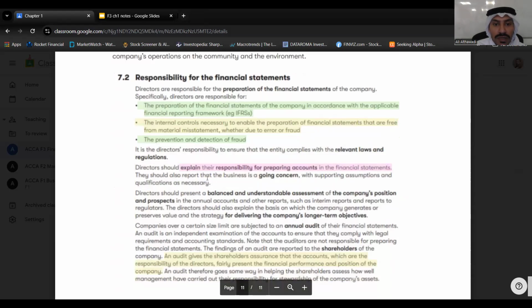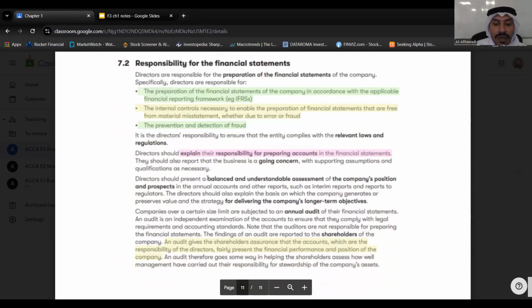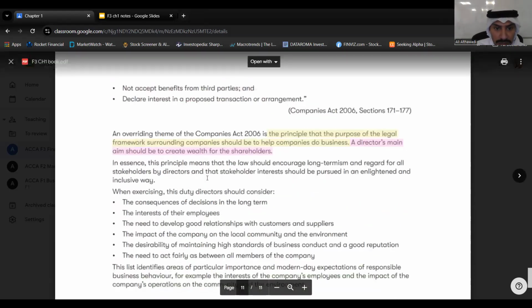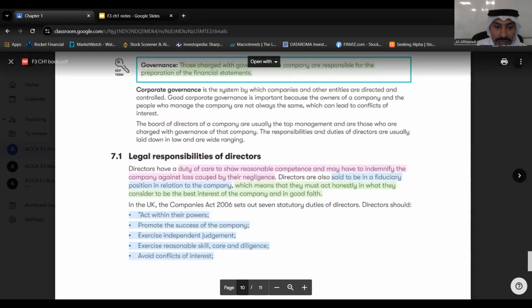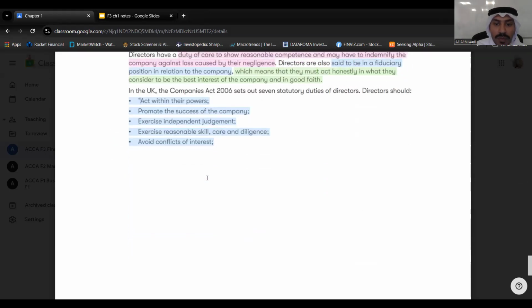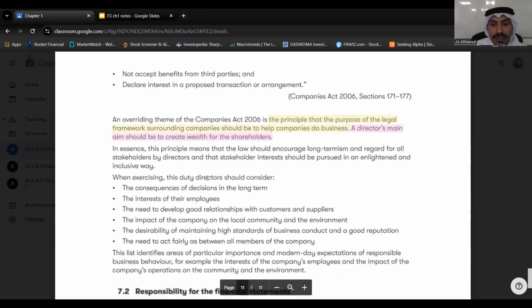Okay, responsibility of financial statements. As I said, the directors' responsibility. There is some text here. You can just go through it, just read it. Okay, there is no memorization. You just read it, understand it.